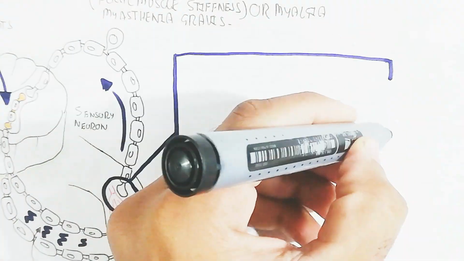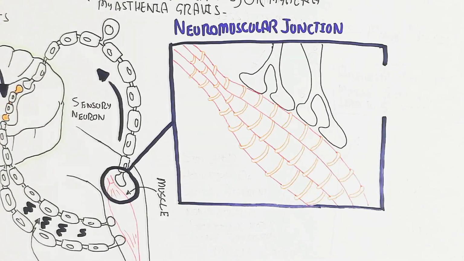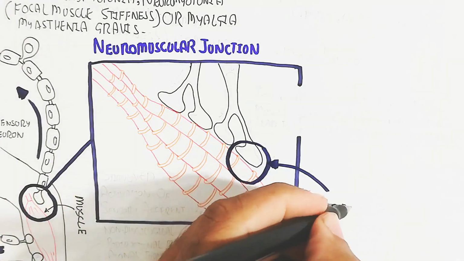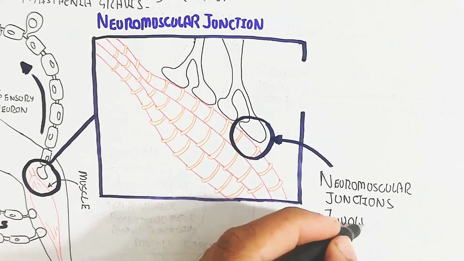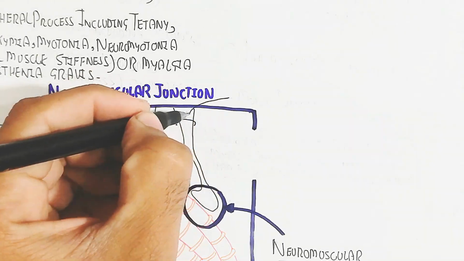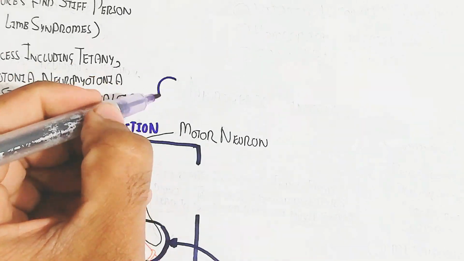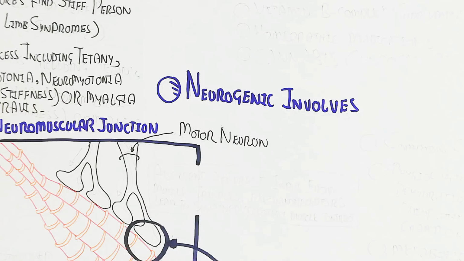Let's begin to understand the neuromuscular junction. What is this? The neuromuscular junction is the synaptic cleft present between the nervous system and the muscle fiber. Remember, the nervous system involved is a motor neuron. This is the neuromuscular junction with the muscle fiber, stimulating the activation of the sensory afferent. The motor neurons get the signal from the brain or spinal cord toward the muscle for muscle contraction. This is the neurogenic involvement.